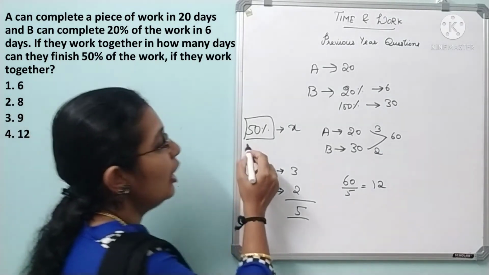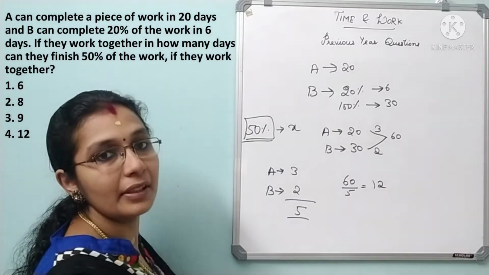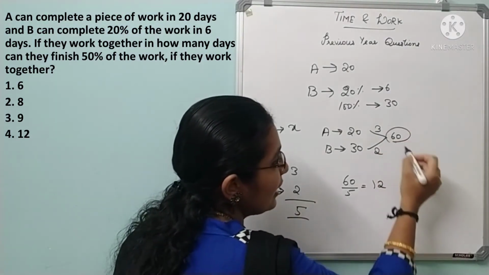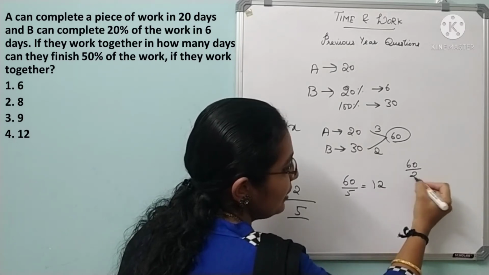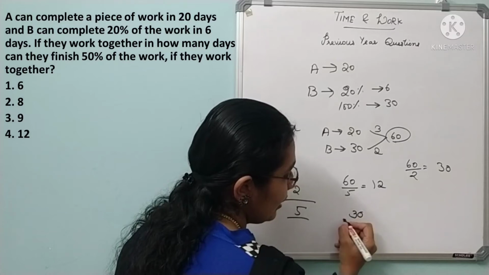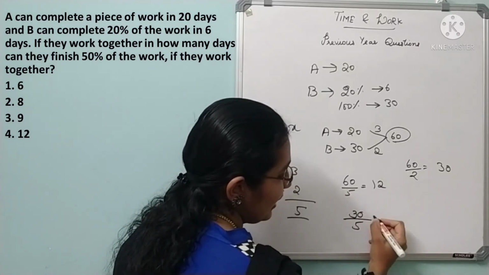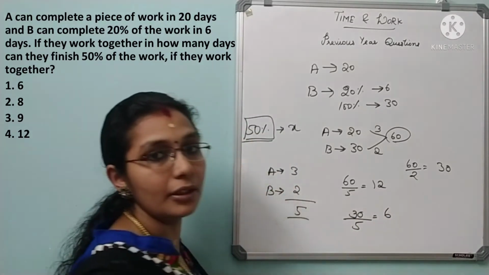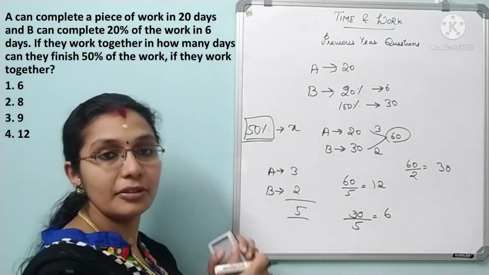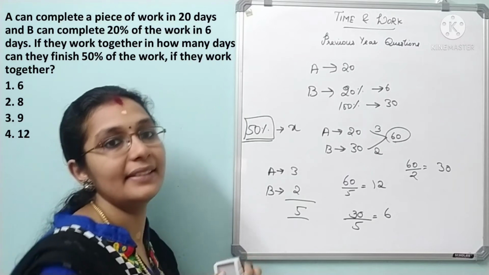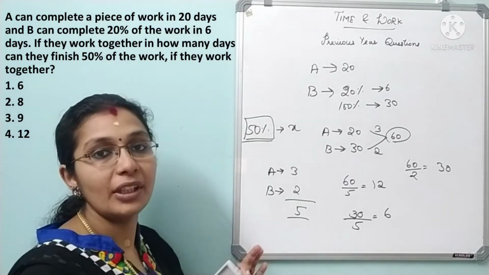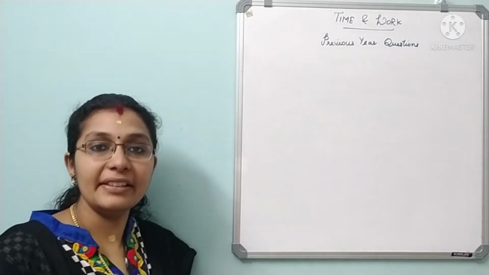Because our question is not total work but 50% of work. So see, 50% of work means total work is 60. So 50% means divided by 2 which is 30. So 30 units of work and their efficiency is 5. So 5 sixes are 30. So 6 days they will complete the 50% of work. Clear? Yes. So read the question carefully, then only you can answer it without any mistake. Okay? See the next question.